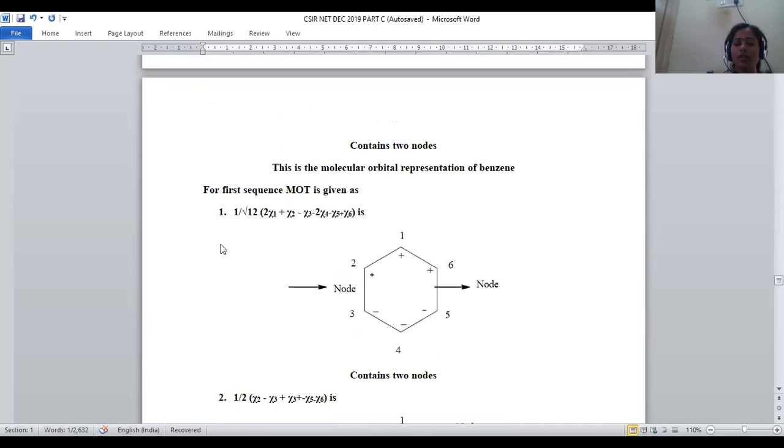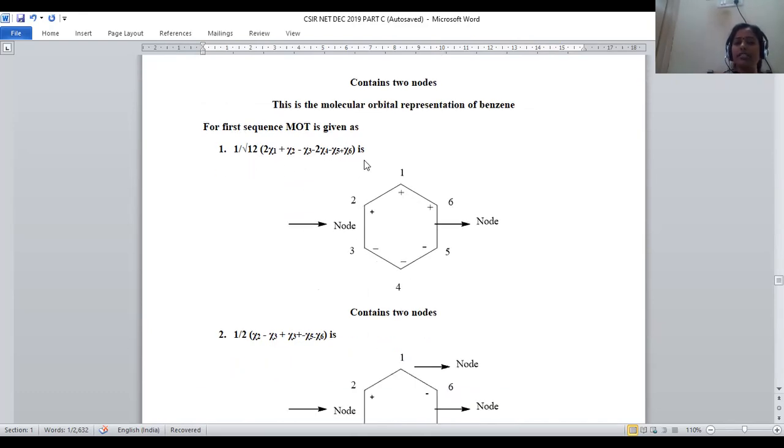In accordance with molecular orbital theory, option 1 is 1/sqrt(12) (2 chi1 + chi2 - chi3 - 2 chi4 - chi5 + chi6). When we take these notations, we have to apply them to the benzene molecule. Chi1 is a positive term. Chi2 is also positive. Chi3 is given with negative. Chi4 is also a negative term. Chi5 is negative. Chi6 is denoted with a positive sign. Here, the upper 3 carbons have positive, whereas the lower 3 carbons are denoted with a negative sign.